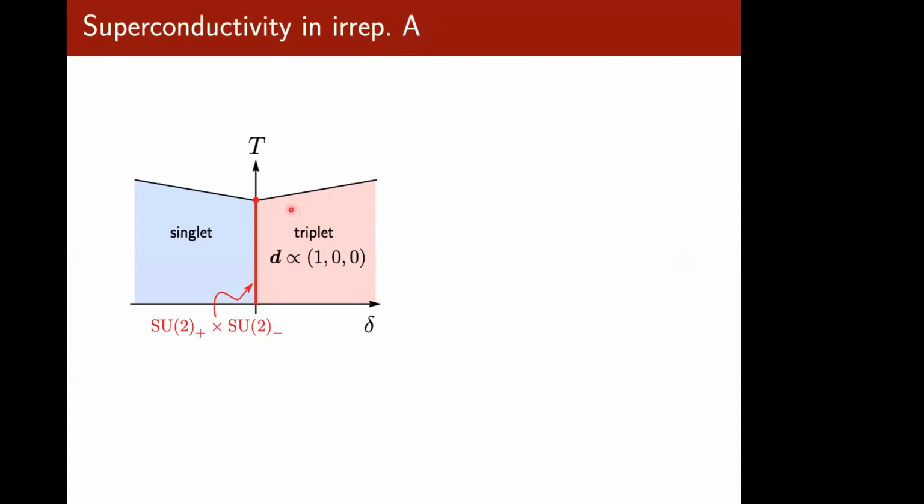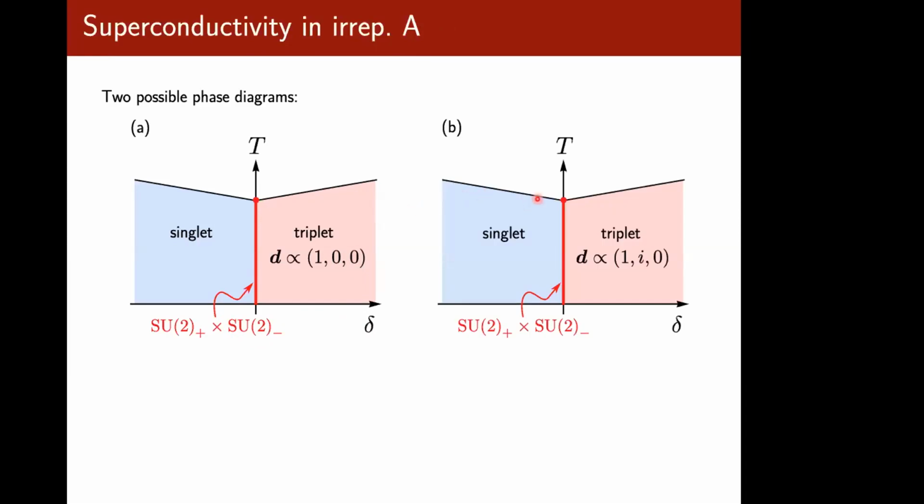So suppose we introduce a small Hund's coupling term, which takes us away from this enriched symmetry limit. We can either have a singlet state or we can have a unitary triplet state. The way we calculate this is by writing down some generalized Ginzburg-Landau expansion for the free energy and then minimizing it, consistent with the symmetries. But there's also another possibility which emerges: starting from a different parent SU2 plus cross SU2 minus invariant state, you can also have a non-unitary triplet state.